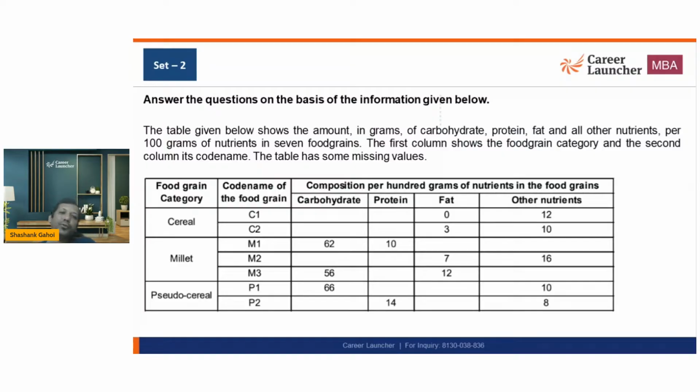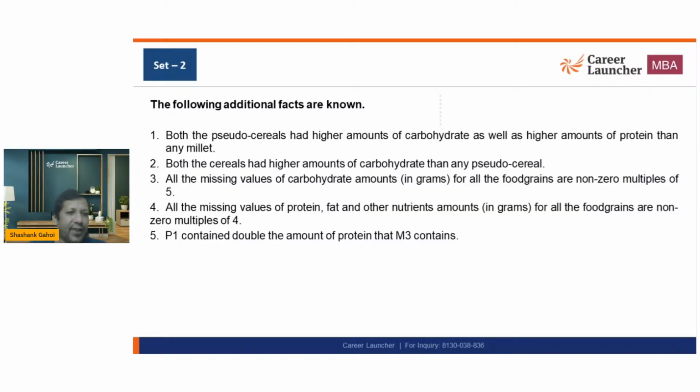Now let's move to this set. What does it say? It says that the table given below shows the amount in grams of carbohydrate, protein, fat, and other nutrients per 100 gram of nutrients in 7 food grains. The first column shows the food grain name, then the code name of the food grain, then carbohydrate, protein, fat, and other nutrients. Okay. Missing values are there. Now we have to fill the table to get the answer.